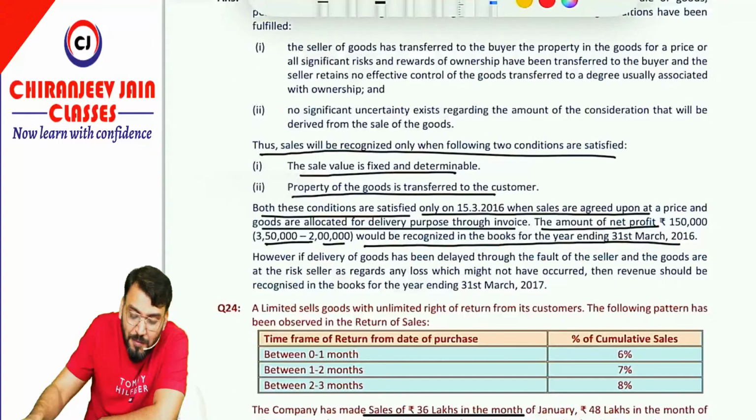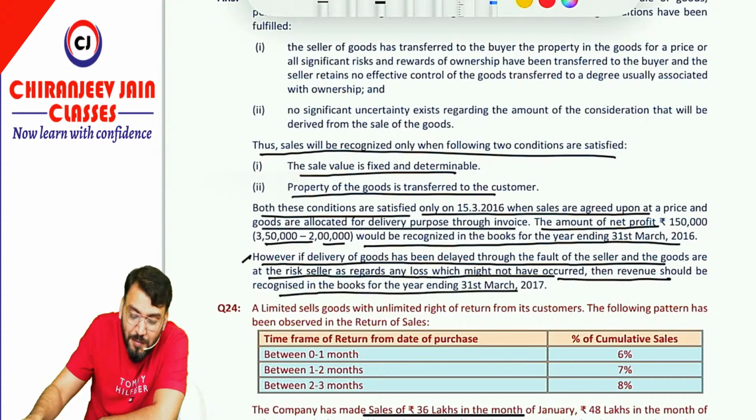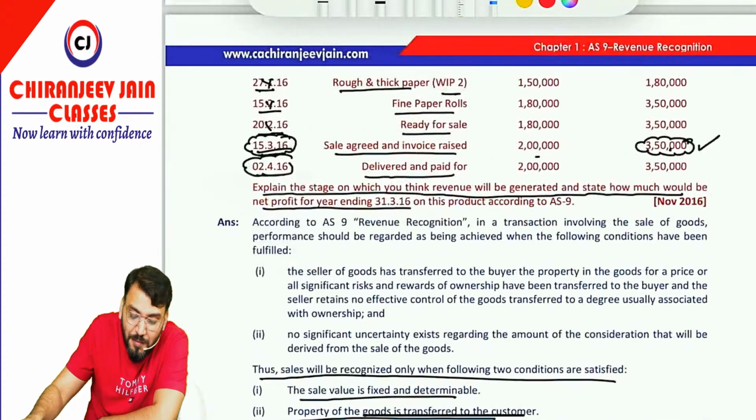Yes, sir. However, they have given one alternative answer. If the delivery of the goods has been delayed through the fault of the seller and the goods are at the risk of the seller, as regards any loss which might occur, the revenue should be recognized in the books for the year ended 31st March 2017. So you need to write down an alternative answer.